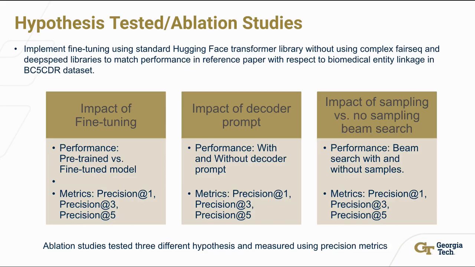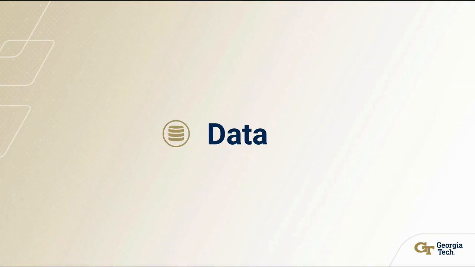Our experiments included the impact of fine-tuning, so running the model with only the pre-trained model versus pre-training plus fine-tuning, the impact of the decoder prompt, so the performance with prompting the decoder and without prompting the decoder, and the impact of sampling versus no sampling for the beam search.